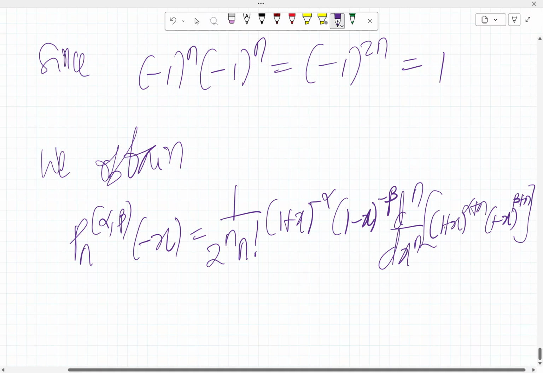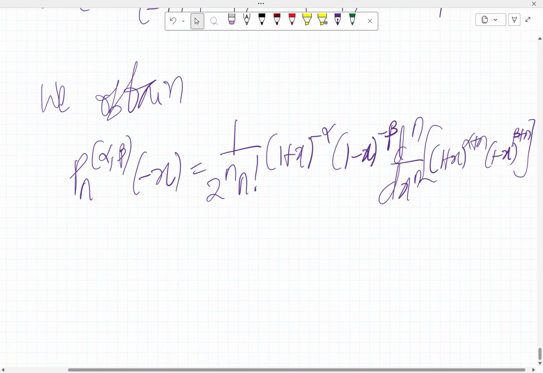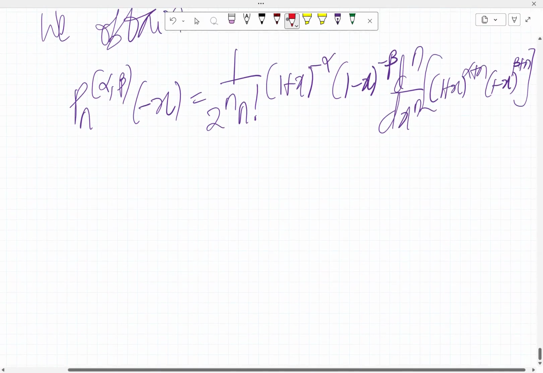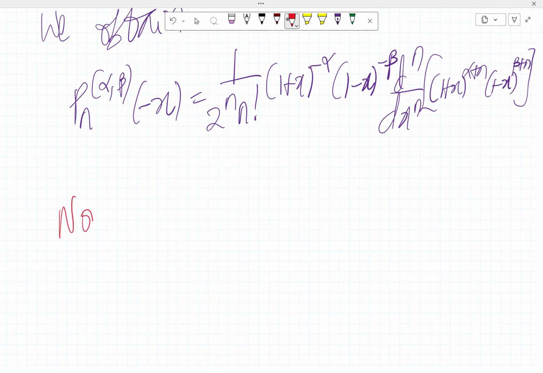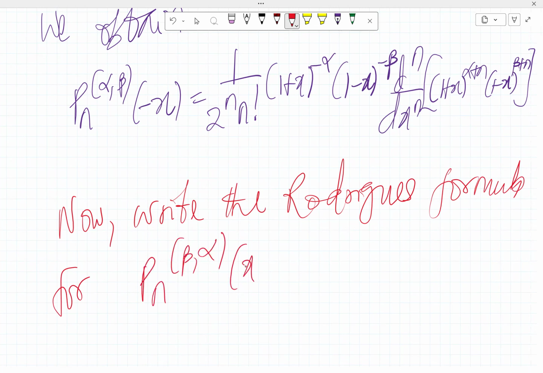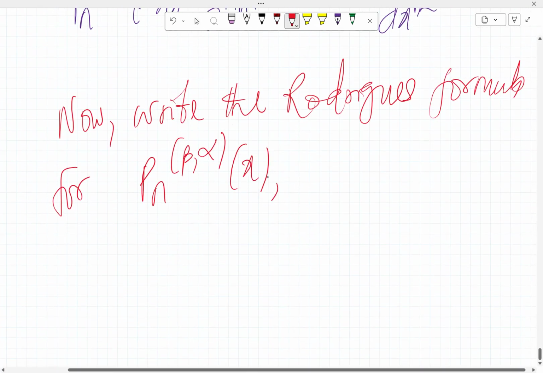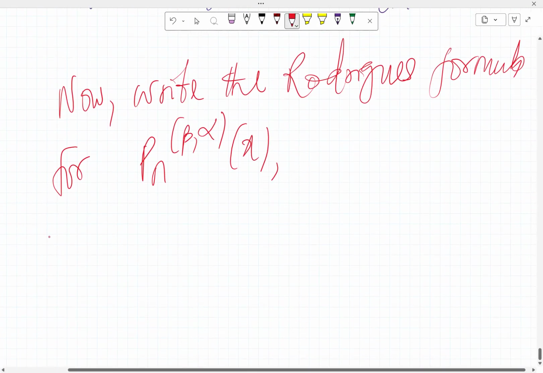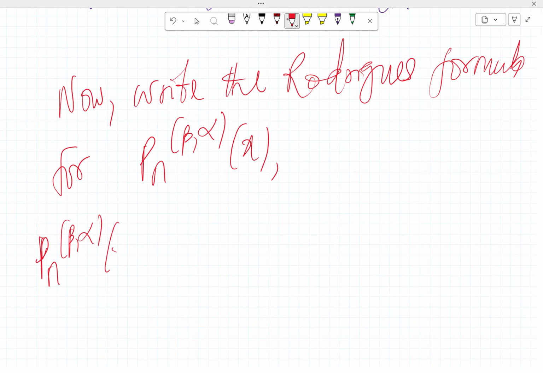So next, we can compare with the Rodrigues formula. Now write the Rodrigues formula for P sub n beta comma alpha of x.